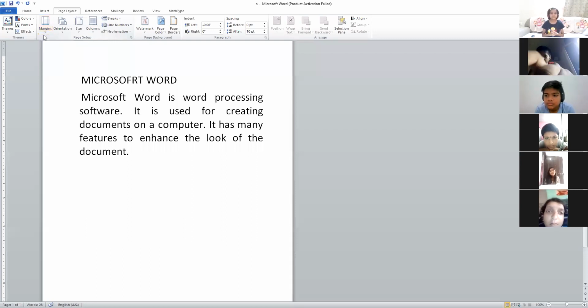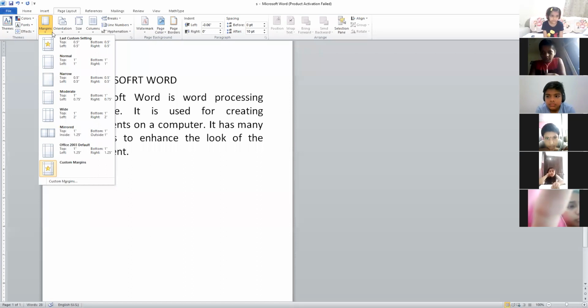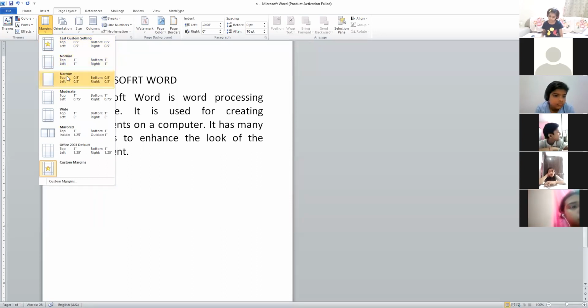Just below the margin icon, you can find an arrow. If you click on this arrow, you will get a drop down menu with all the options. Here you can find the last custom settings which was set before, then normal, narrow, moderate, wide, mirrored, and Office 2003 default. All these options are here.